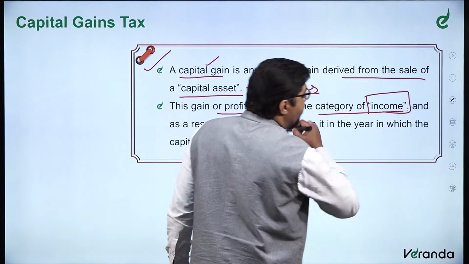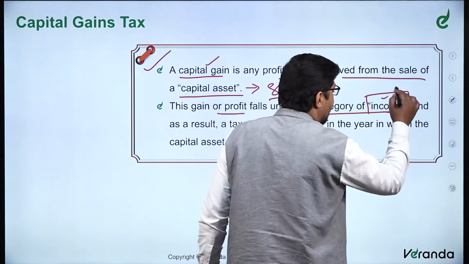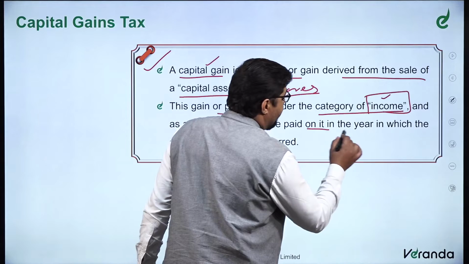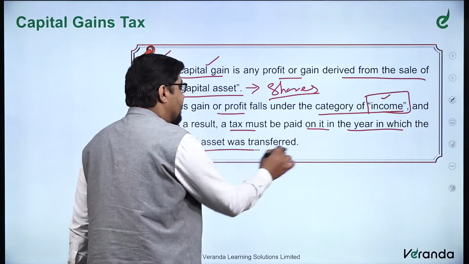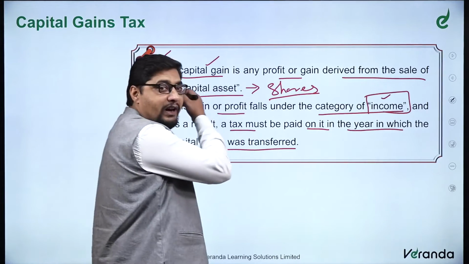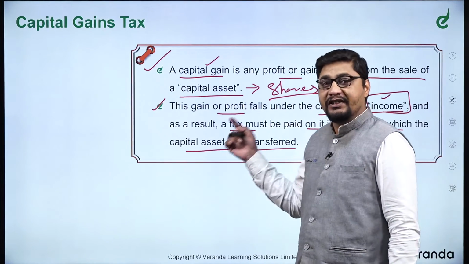When you file the income tax returns, there will be a provision for this also, right? As a result, a tax must be paid on it in the year in which the capital asset was transferred. So I hope you understand the capital gain, so you will understand the capital gain which Vodafone India made by purchasing the Hutchison Hisar.